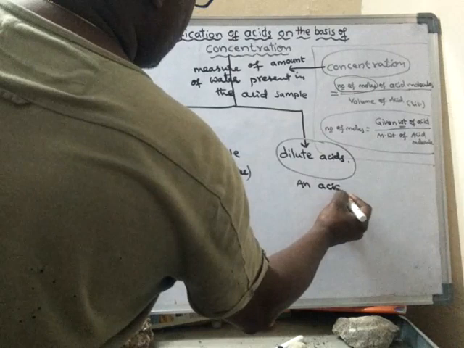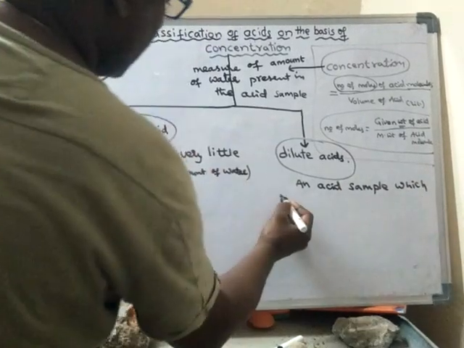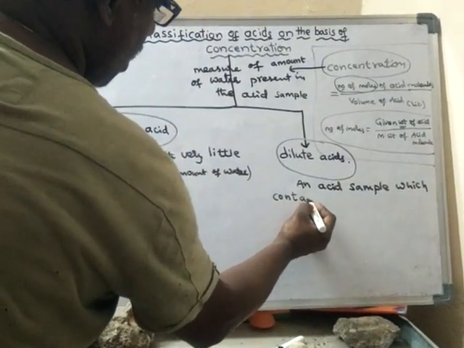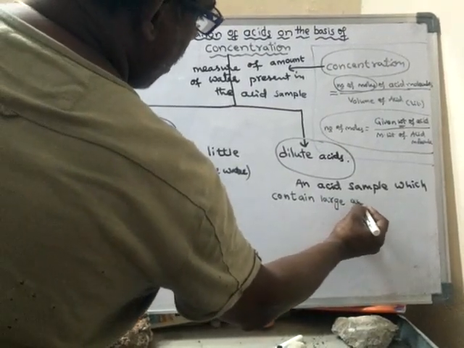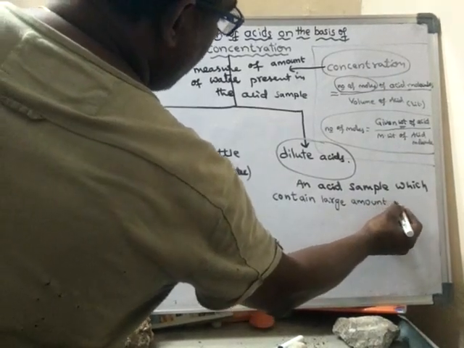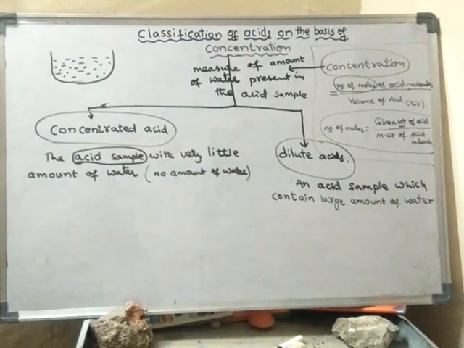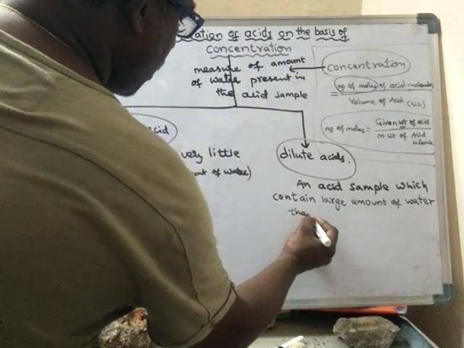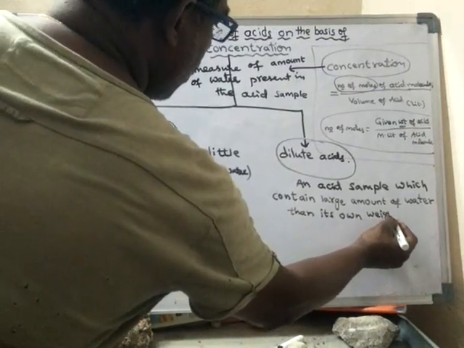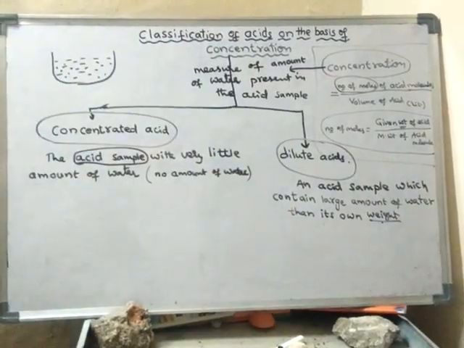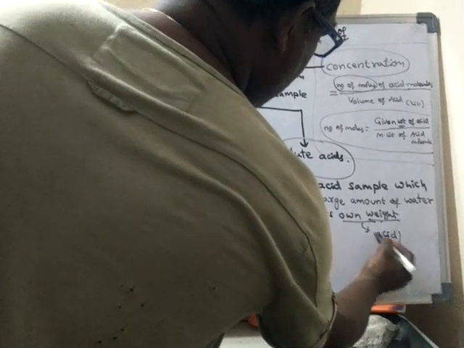Dilute solution means an acid sample which contains a large amount of water, a large amount of water than its own weight. Own weight means here we are talking about the acid's weight.